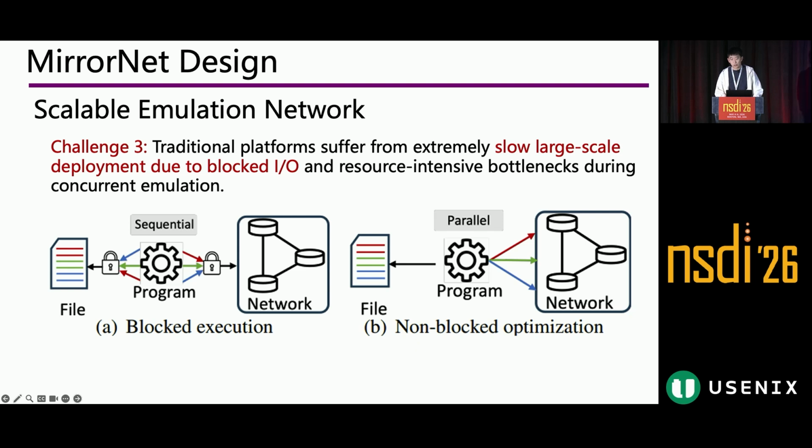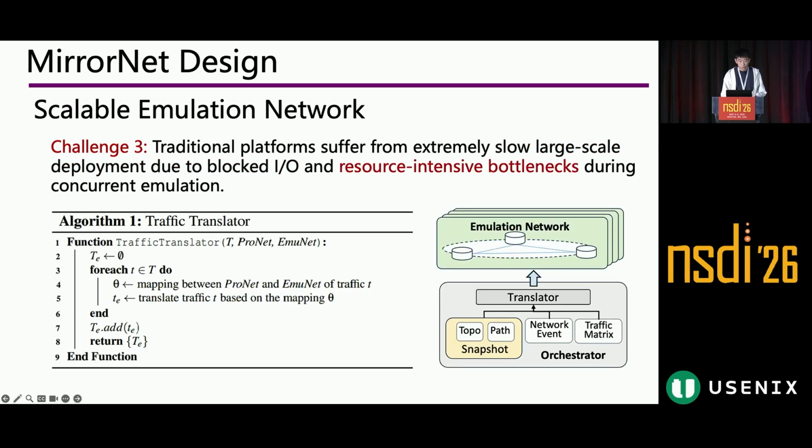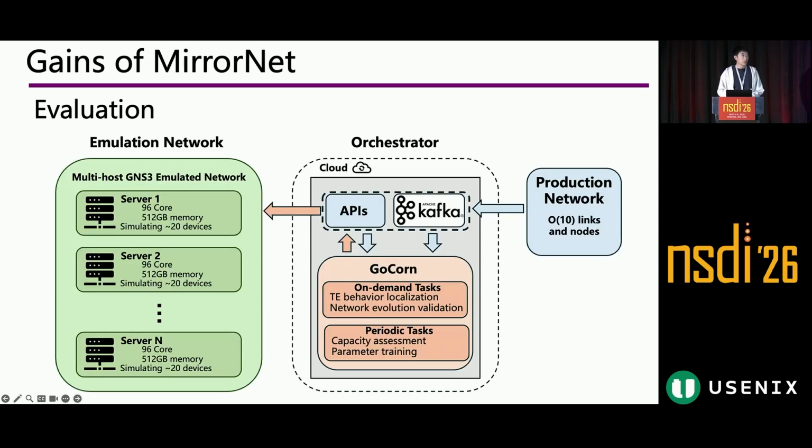This figure shows the difference between the traditional deployment workflow and our design in MirrorNet. I'll skip most of the details, but essentially, we adopt a non-blocking optimization. And also, we have devised our own traffic translator algorithm to resolve the resource-intensive bottleneck. Okay. So finally, I'll briefly show the gains of MirrorNet.